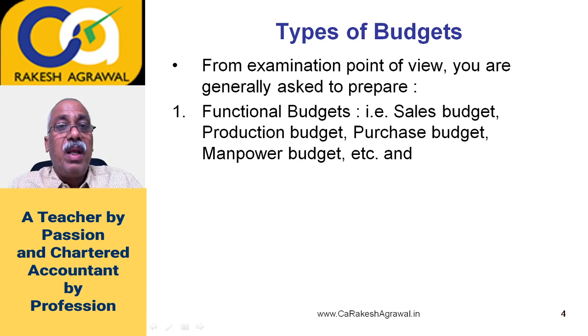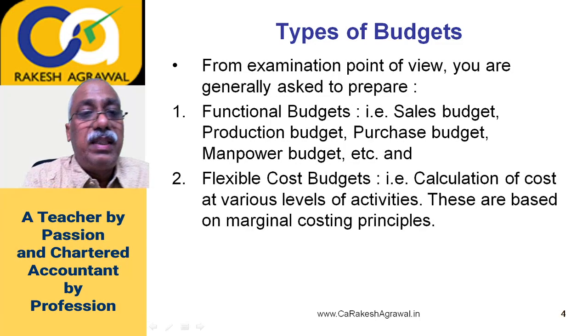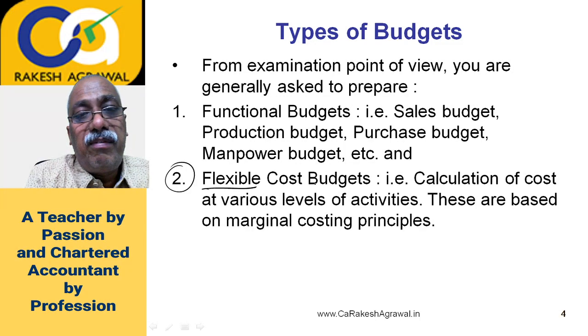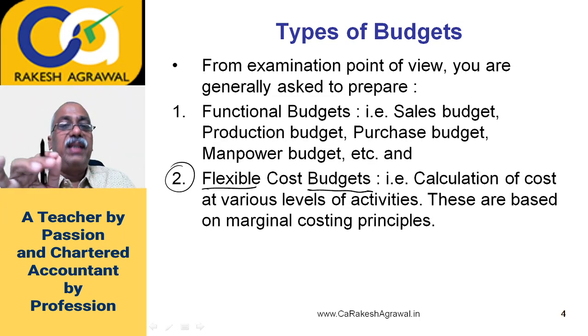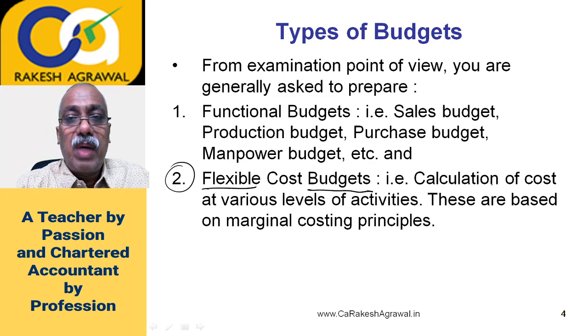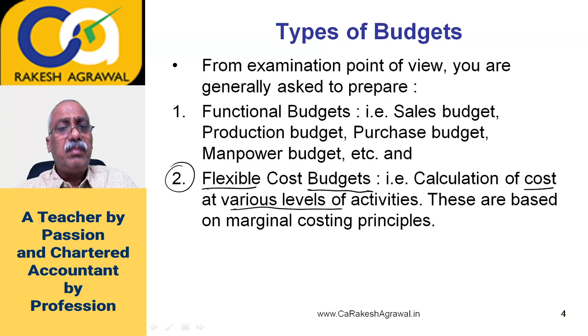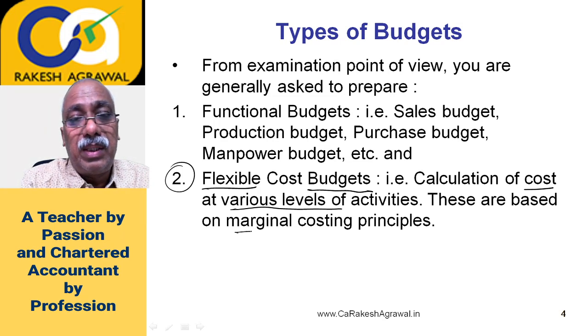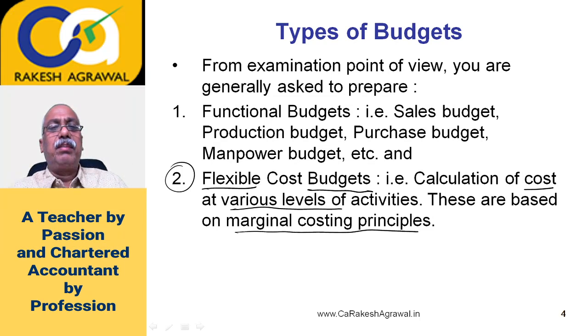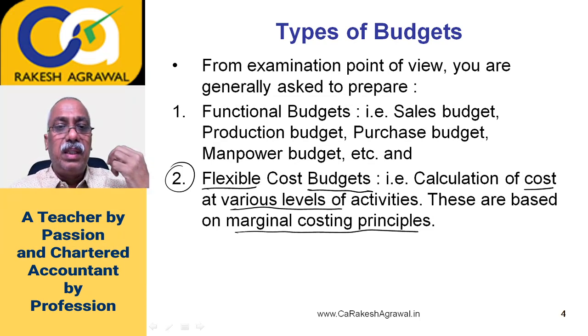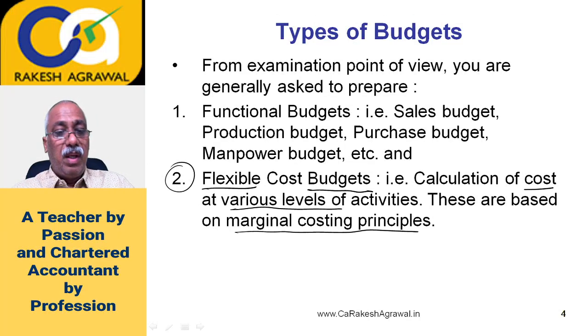These are very popular. And the second type of questions asked are flexible cost budgets. These are also just called flexible budgets, but it is flexible cost budget, where you are asked to calculate the cost at various levels of activities. We will discuss a little more about it later on. So when you are asked to calculate the cost at various levels of activities, then it is called flexible cost budget, and these are generally based on your marginal costing principles. It is a very simple question. If a flexible cost budget appears, you can assume it's a bonus question. So let's move ahead, we'll first talk about functional budgets.